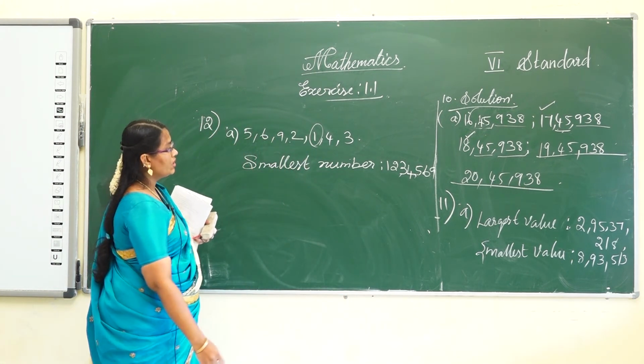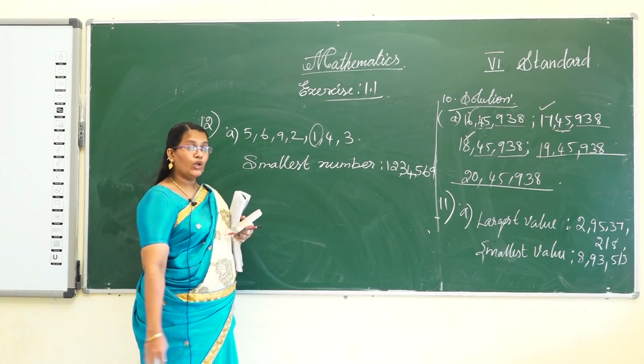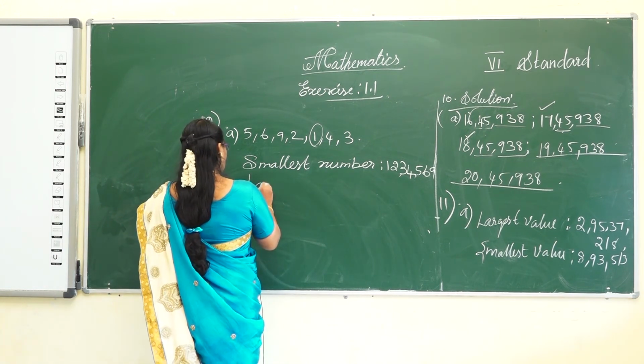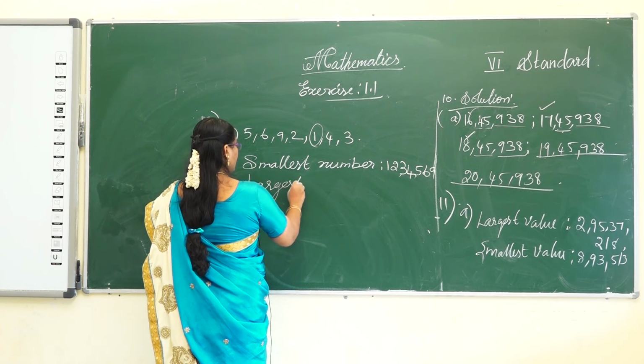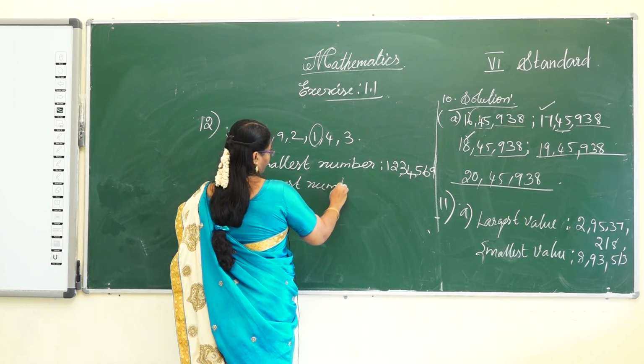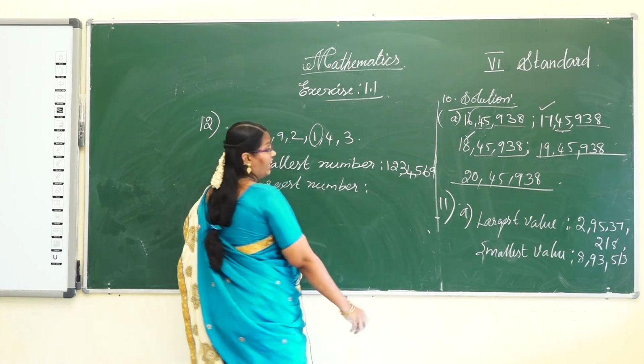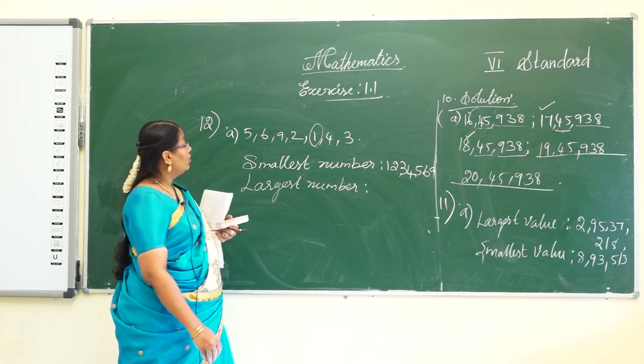The smallest number is 12,34,569. Next, the largest number: write in descending order, from largest to smallest.